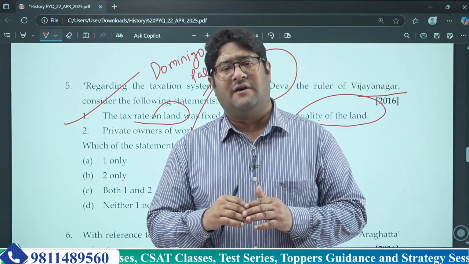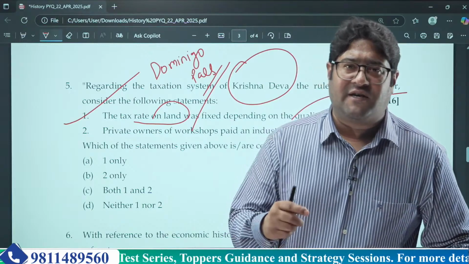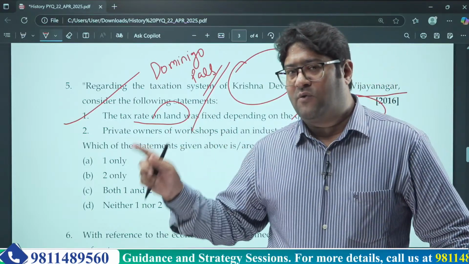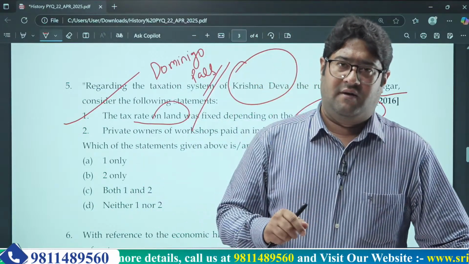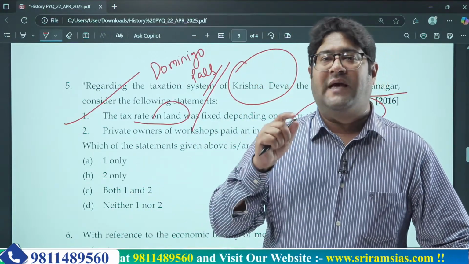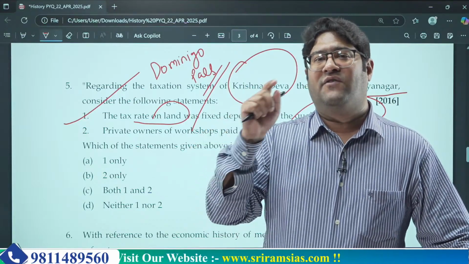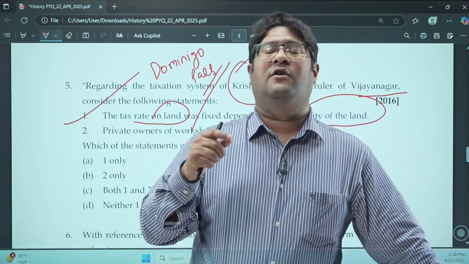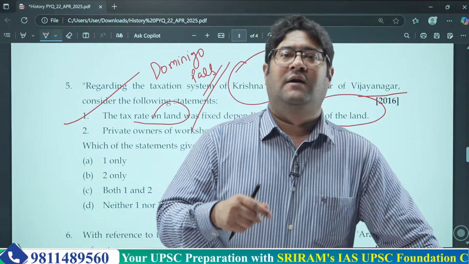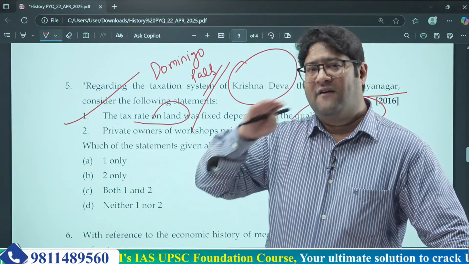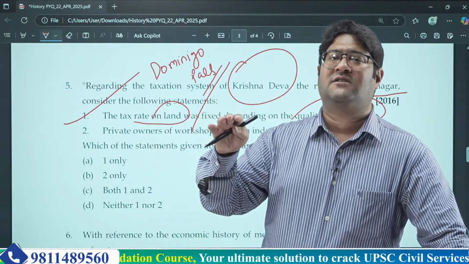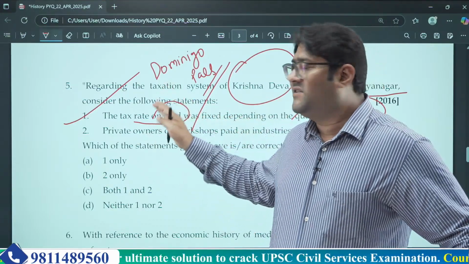It would be an administrative failure if the king started taxing all the land at a single rate. If he did so, the less fertile pieces of land would not be able to bear the brunt of the high taxation. So that's why this kind of varying, dynamic taxation system was implemented during the Vijayanagar Empire.